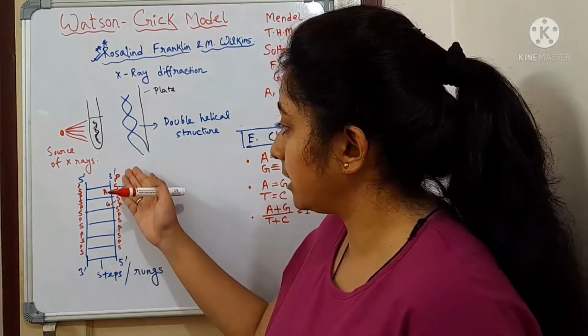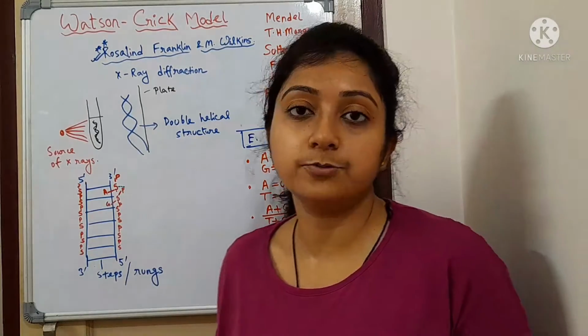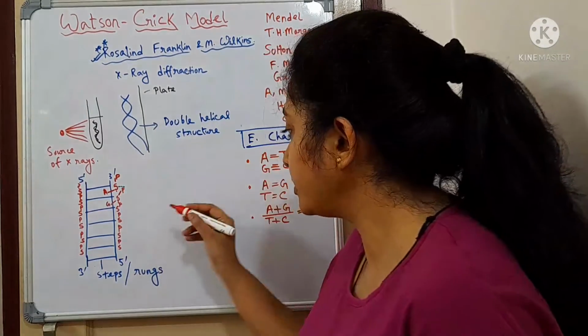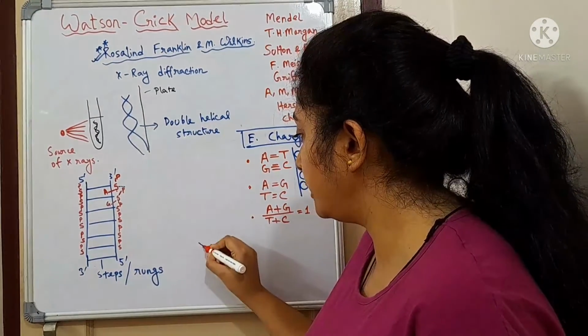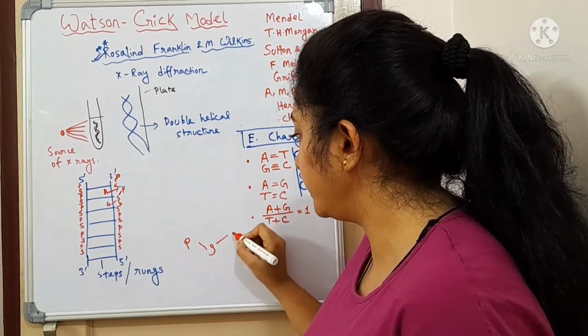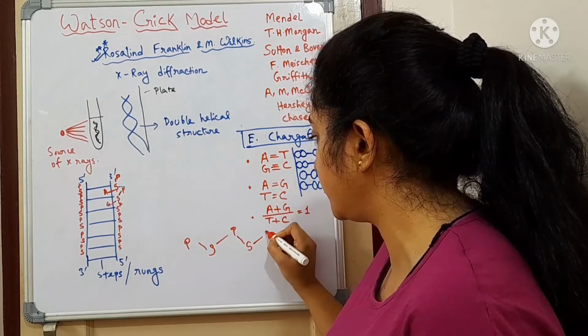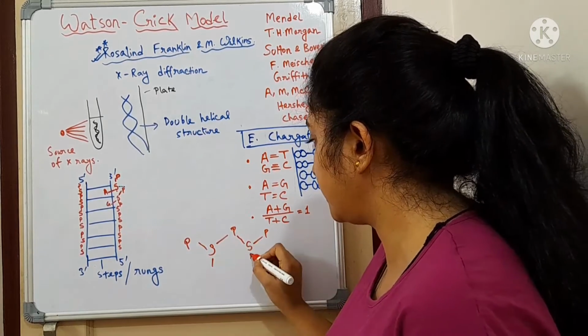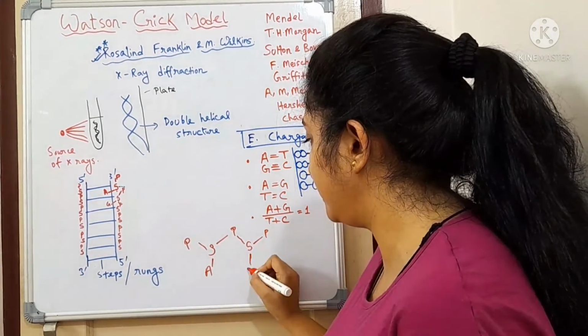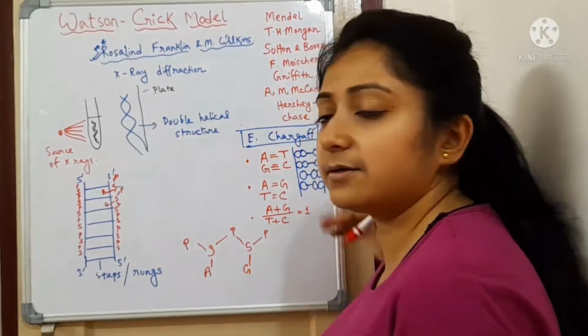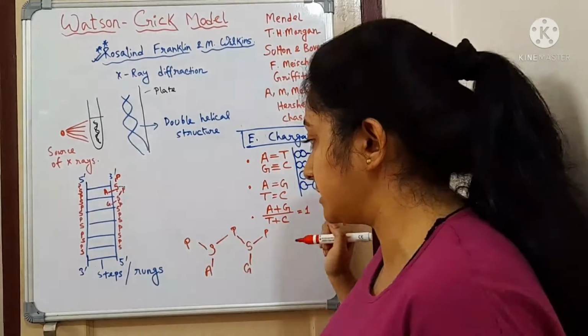In this way they form bonds between them. One sugar molecule holds one phosphate in one direction, and in the other direction it holds another phosphate. There is the sugar, there is another phosphate. These are the nitrogenous bases, adenine, guanine and the rest of the bases.